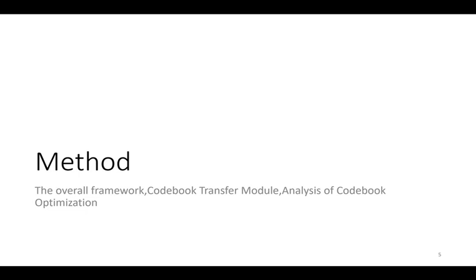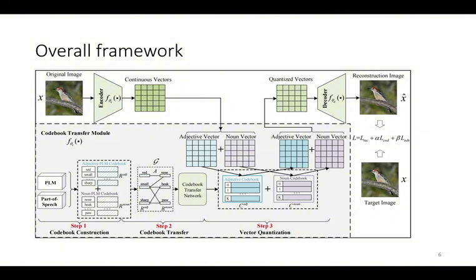Now, let me introduce our method. VQCT consists of an encoder, a codebook transfer module, and a decoder. Here, the encoder aims to represent an image as a set of spatial continuous vectors. Then, the codebook transfer module is employed to generate a codebook in a transfer manner from pre-trained language models to VQIM, and quantize the continuous vectors into a set of quantized vectors. Finally, the decoder is used to reconstruct the original images from the quantized vectors.